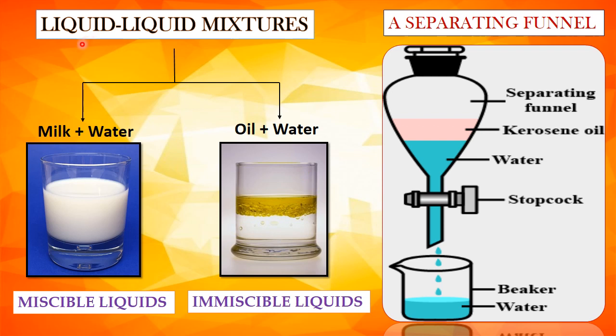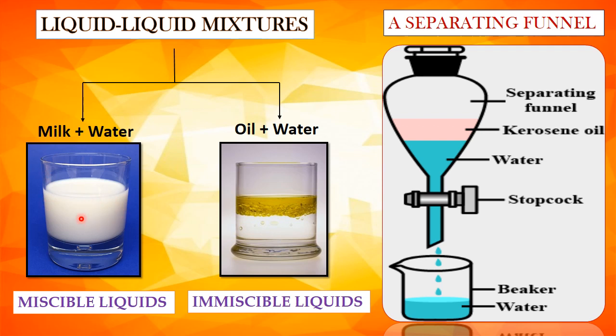Let us study liquid-liquid mixtures. If we mix milk with water, you cannot distinguish between the two. Such liquids are called miscible liquids. And some liquids do not mix with each other completely and they are called immiscible liquids. For example, a mixture of oil and water.